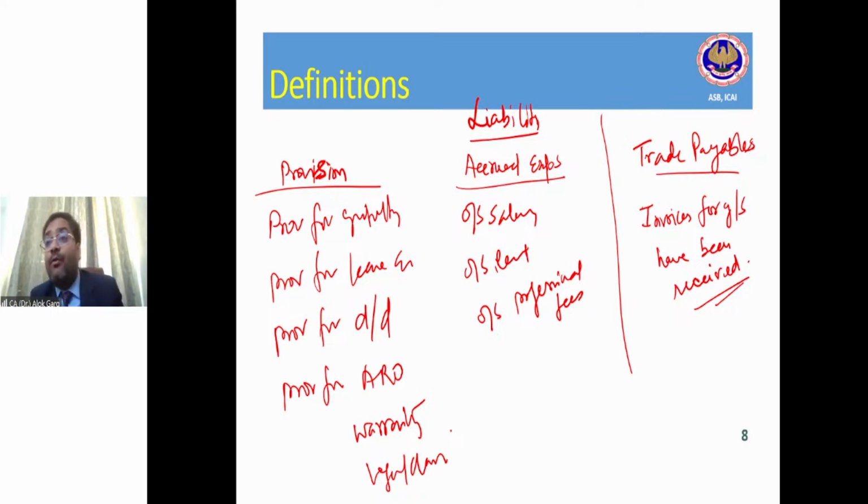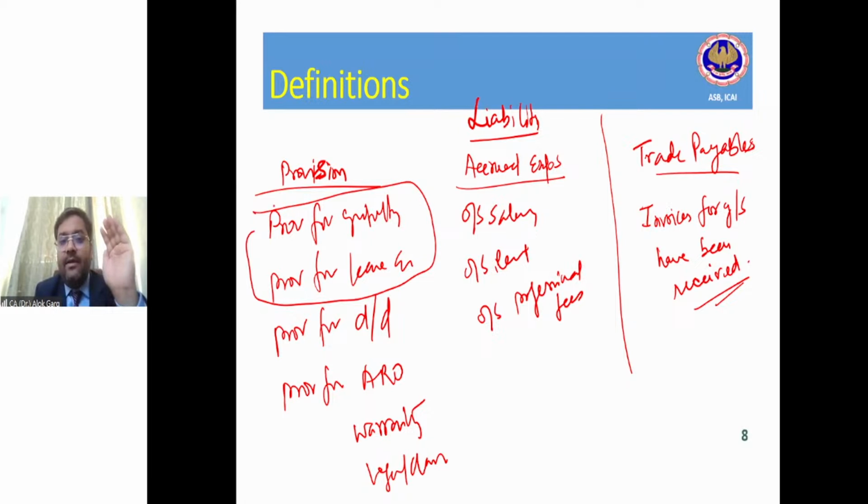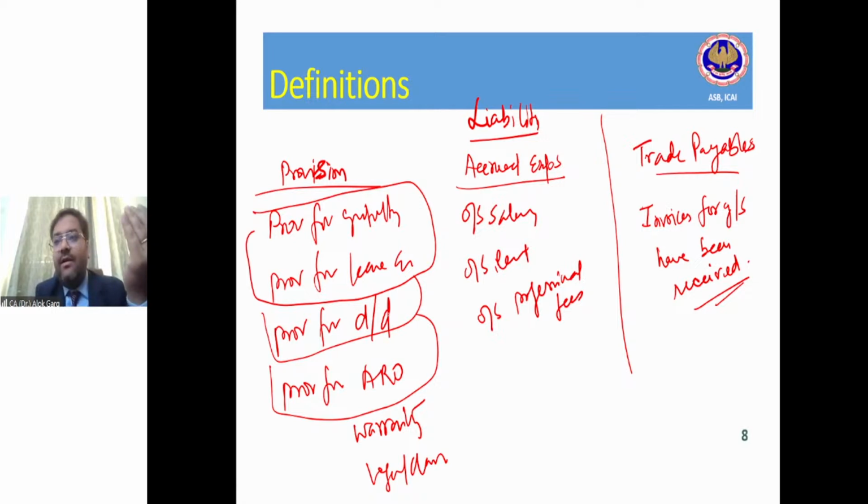These are examples of provision. Of course, these are provisions, right? And that is why they have to be shown separately in the balance sheet. Provision for doubtful debt has to be shown separately. Provision for asset retirement obligation has to be shown separately. It is not merged with trade payable or accrued expenses. Warranty and legal claims also have to be shown separately in the balance sheet.